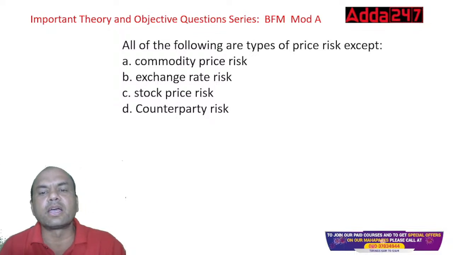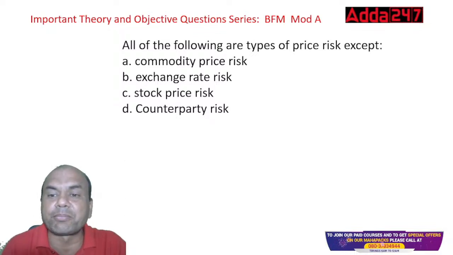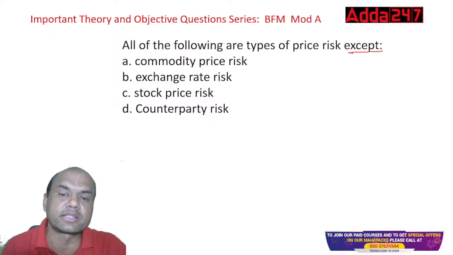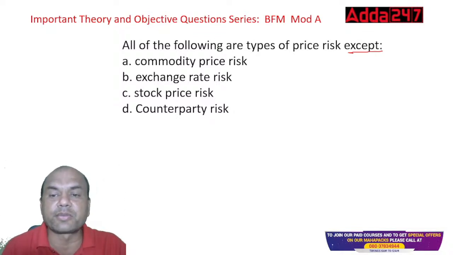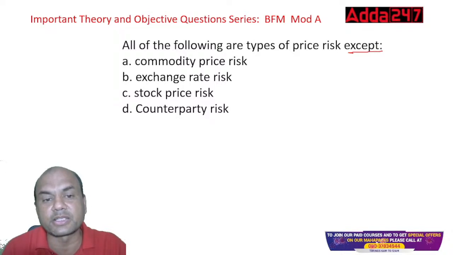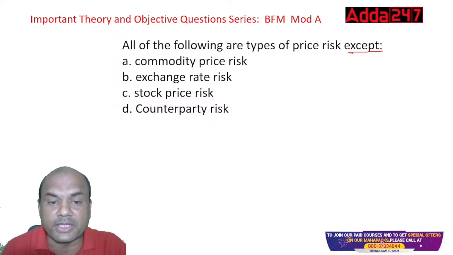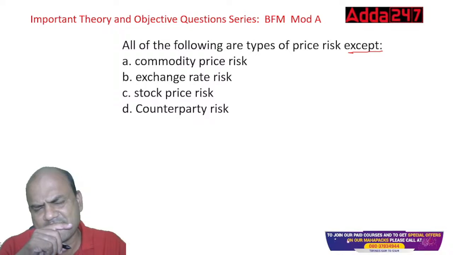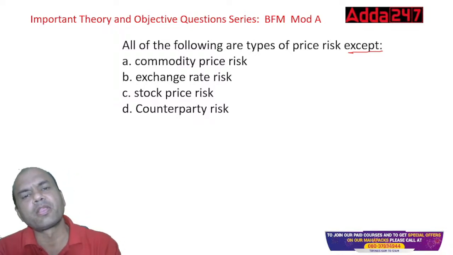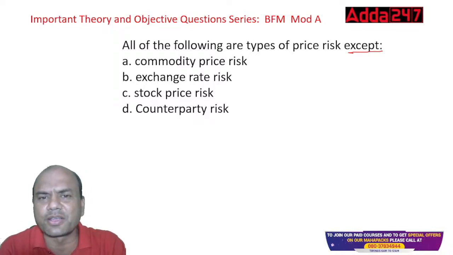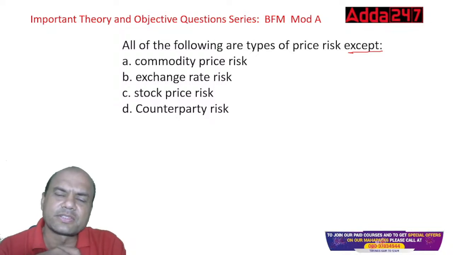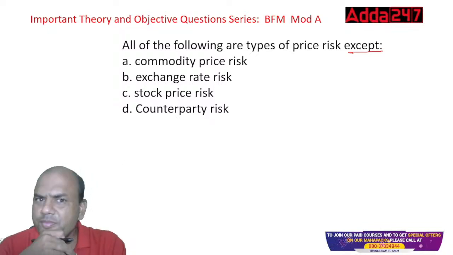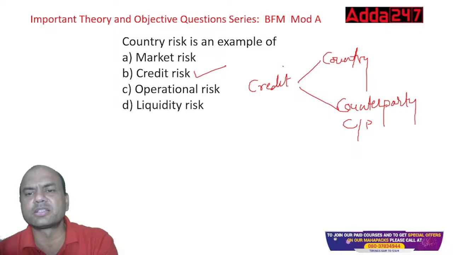All of the following are types of price risk except, now again we want except, meaning which is not a type of price risk: commodity price, exchange rate, stock price, counterparty risk. Just now I gave you this.